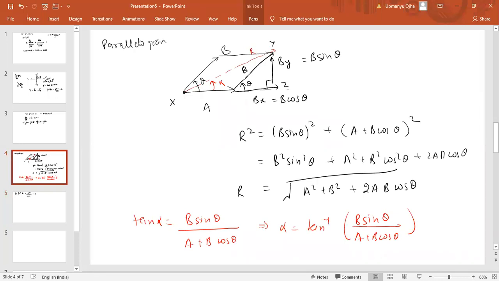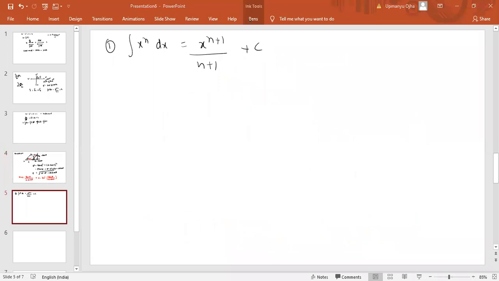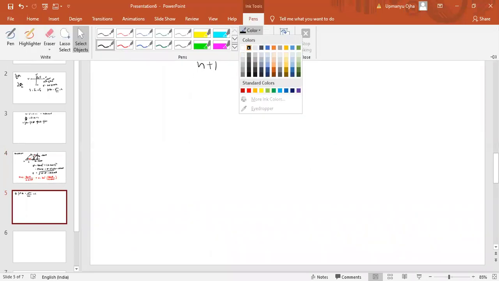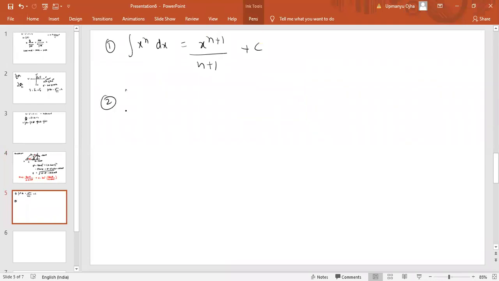Second formula, integration of sin x. Integration of sin x dx is equal to minus cos x plus c. Yes, integration is the reverse of differentiation. That is correct. Integration is the reverse of differentiation.